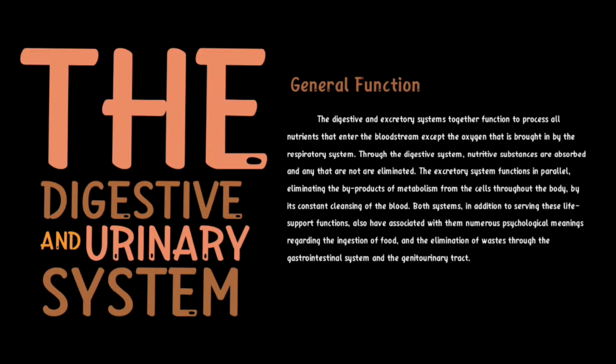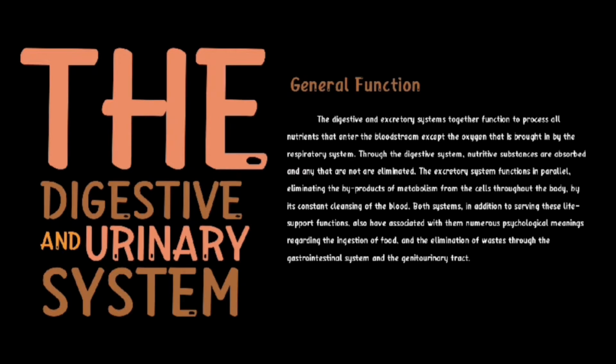General function. The digestive and excretory systems together function to process all nutrients that enter the bloodstream except the oxygen that is brought in by the respiratory system. Through the digestive system, nutritive substances are absorbed and any that are not are eliminated.